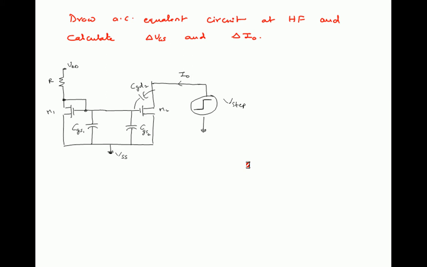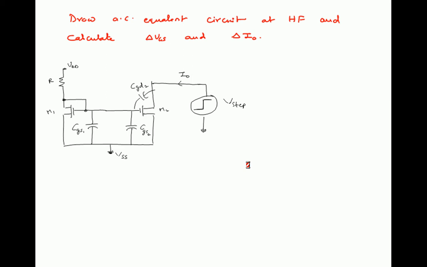First step, draw the AC equivalent circuit at high frequency. Then calculate delta VGS and delta I naught. For a simple current mirror at high frequency, we should consider the parasitic capacitances present in the MOSFETs. For M1, gate and drain are shorted, so there is no gate-drain parasitic capacitance.